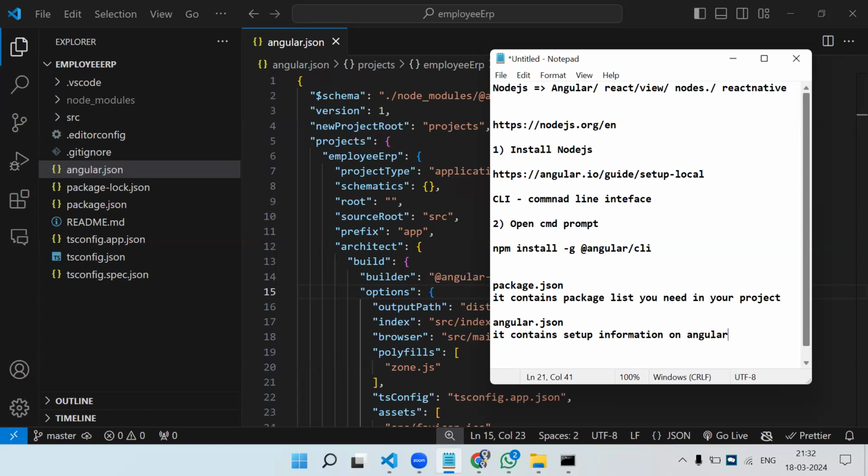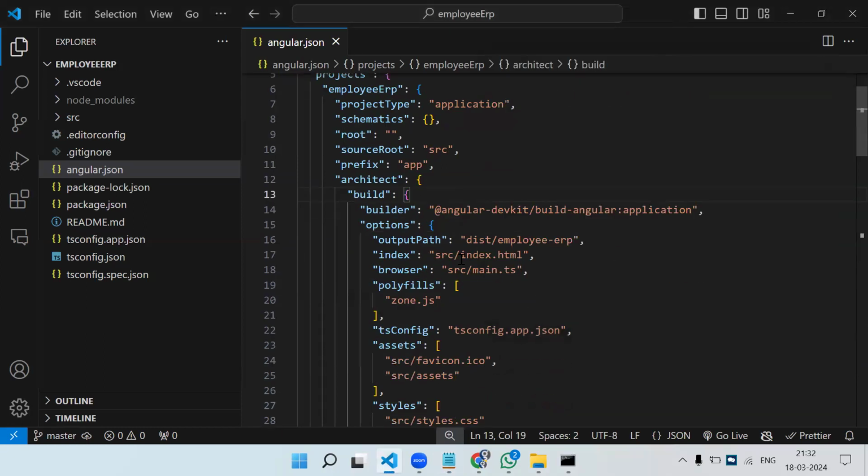Just normal wording I'm using. But when we start the interview process, a proper definition will be provided. In that tool, you might already be familiar with many project interview questions. Those questions we will explain again. But just for basic understanding, it will contain all the settings of my Angular project. Clear? So package.json is the file where all the entries of the packages which I'm going to use in my Angular project will be listed. angular.json is the configuration file or the setting file for my whole Angular project.